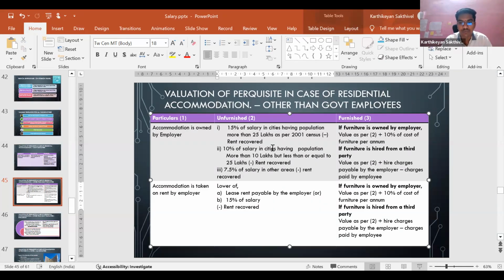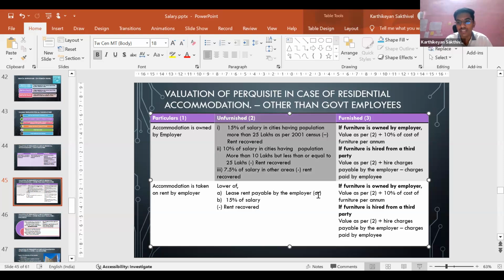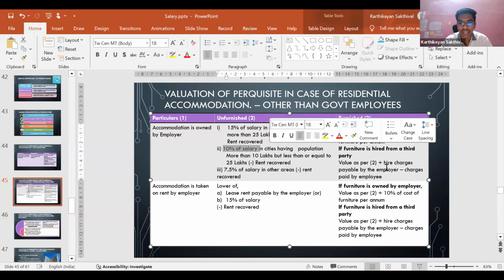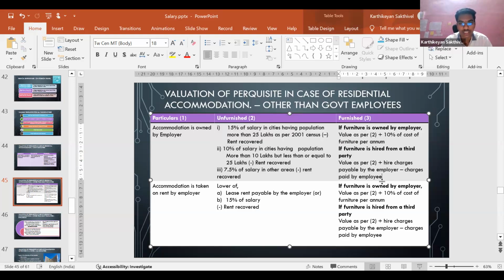If it is a furnished accommodation, whatever is value as per 2, that is this column, plus 10% of cost of furniture per annum is to be taken as the value of perquisite. If the furniture is hired from the third party, what we need to do is value as per 2 plus the higher charges which is payable by the employer minus charges which is paid by the employer. So in all the cases, whatever charges is recovered from the employer, it can be claimed as deduction. If it is a furnished accommodation and accommodation is taken on rent by the employer, same case as per 2. If the furniture is owned by the employer, 10% of the cost. If it is hired from the third party, higher charges paid. That's it. So that is the brief provision.